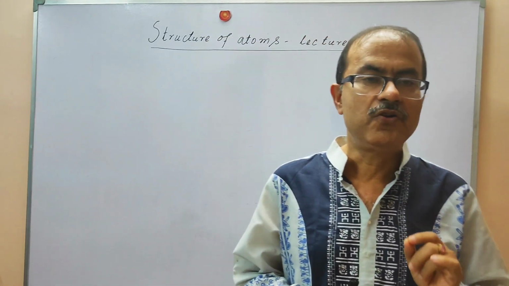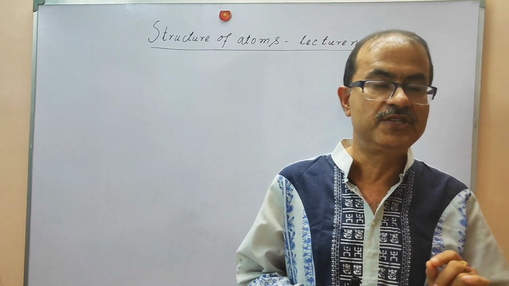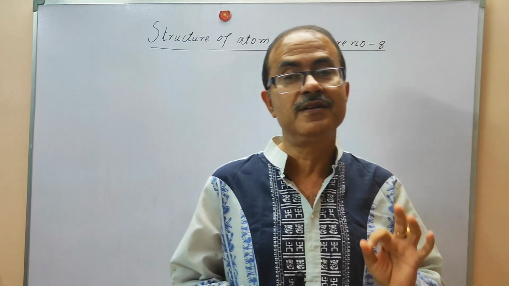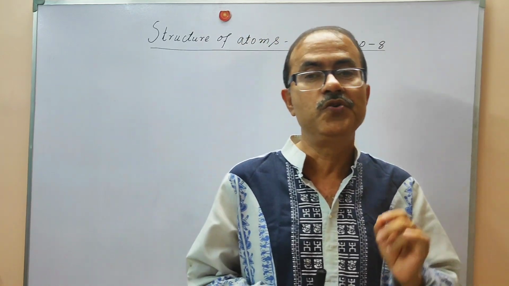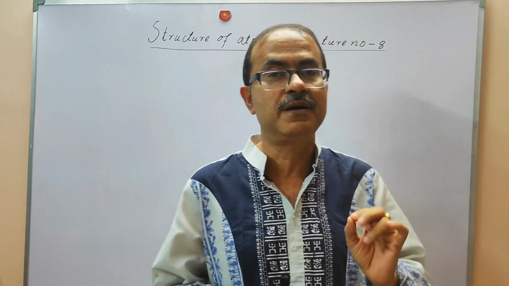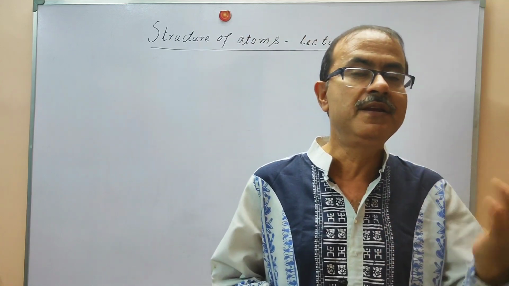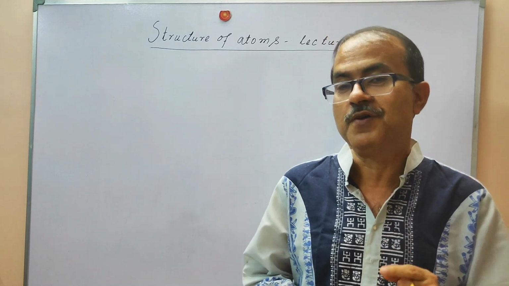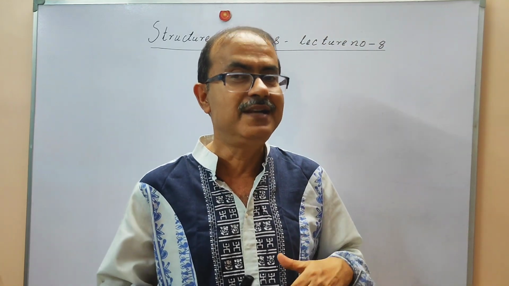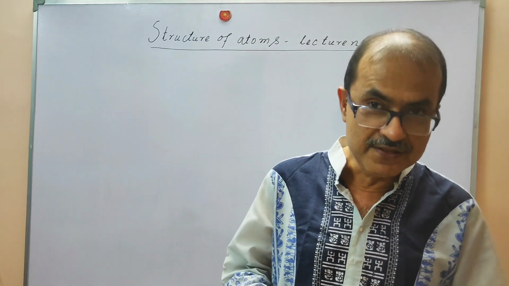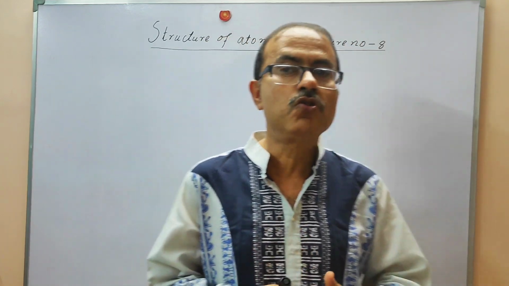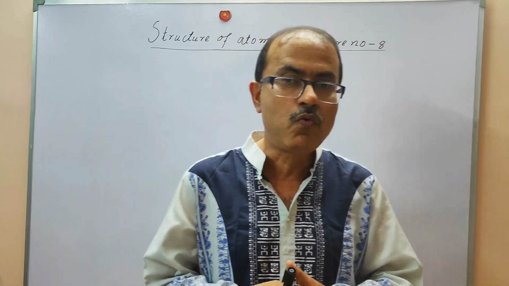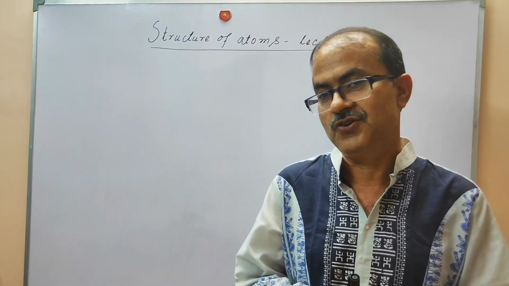Because the atom is a very minute particle, you cannot even see it with your naked eyes. When we are going to understand the inner structure of this atom, you need some help, some information that is being indirectly produced. Spectrum is one of those pieces of information that can give you immense information. And from the spectrum, we will be able to understand the quantized energy of the electron.